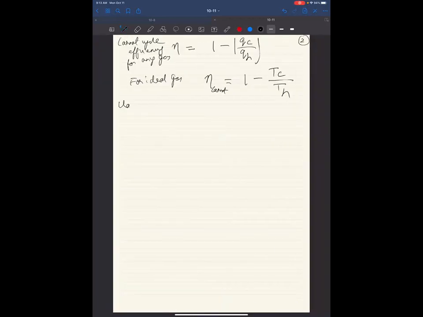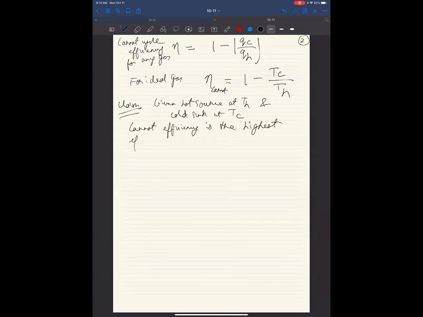So the claim now is, given a hot source at TH and a cold sink at TC, Carnot efficiency is the highest efficiency possible for any reversible engine operating between those two temperatures. This is a bold claim.